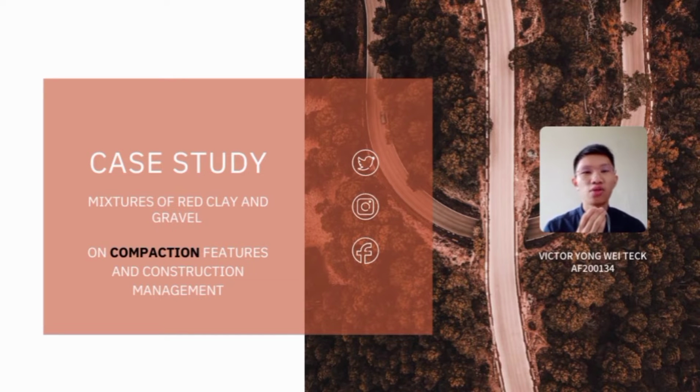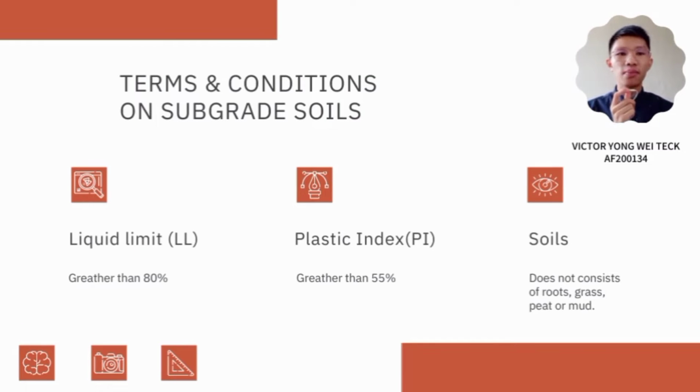Now, I want to discuss the case study on the mixture of red clay and gravel on compaction features and construction management. There are some terms and conditions required on the subgrade soil. First, the liquid limit for the subgrade soil shall be greater than 80%. The plasticity index shall be greater than 55%, and the soil does not consist of roots, grasses, peats, and